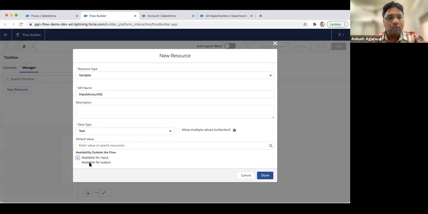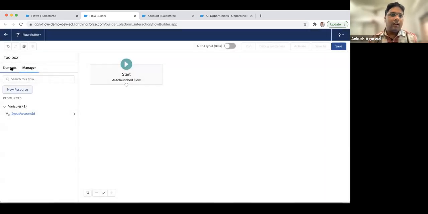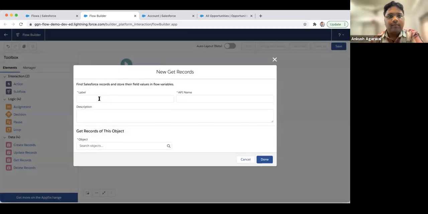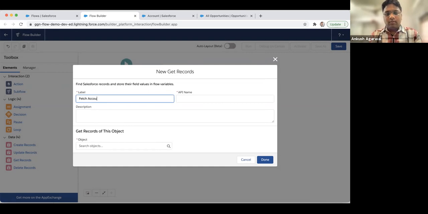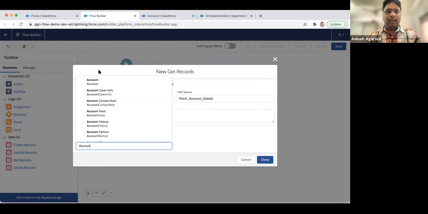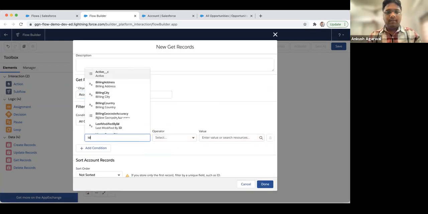Here we have two options. We can define any variable as used for input or output. These are optional. For this requirement, we'll be getting it from that button, so that's why we use it as input account ID. And now, first of all, we'll be fetching details from the account. So we'll be using Get Records. Fetch account details. We will be fetching these account details based on the input account ID.